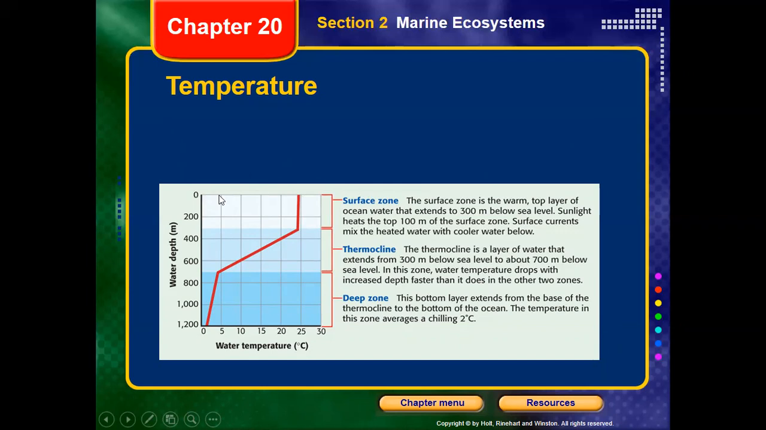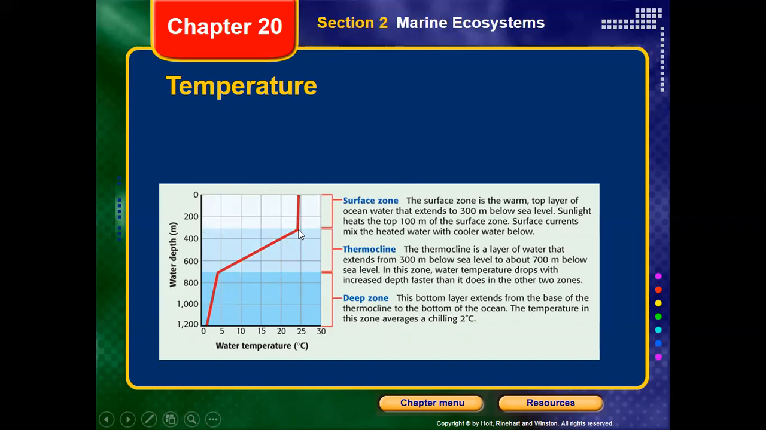Okay, that means from the surface down to 300 meters. That represents the surface zone, in which we have available sunlight, and that's the place which is going to be warmer. So that's the warmer place. The temperature, as you could see, could be about 25 degrees Celsius.